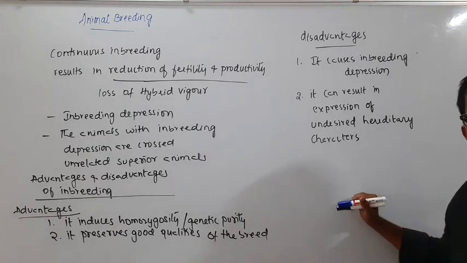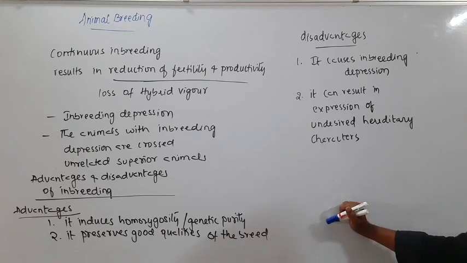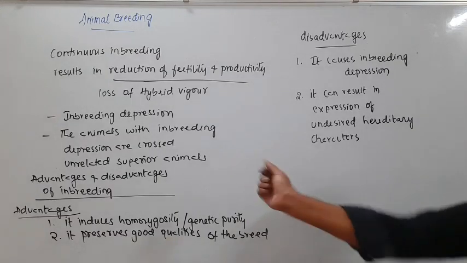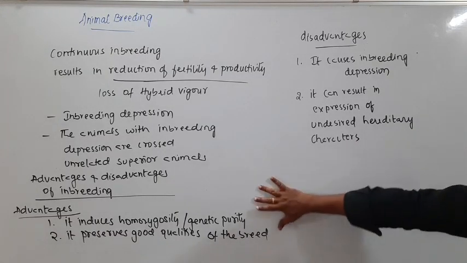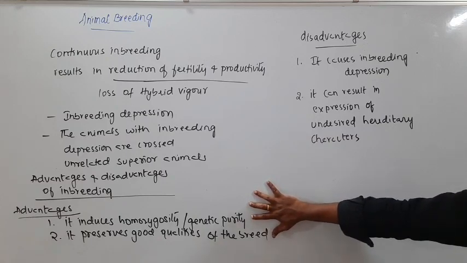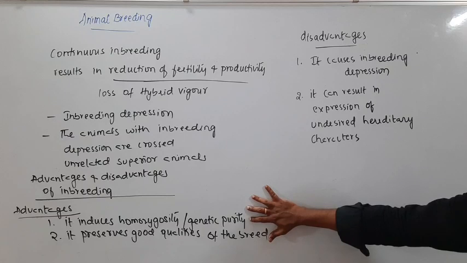Of course I understand that you are finding it difficult to understand what I am telling about all these alleles, because we have skipped a chapter, as I told, Principles of Inheritance and Variation, where we will be studying about traits, characters, and alleles, what alleles actually are, what genes are and all. There also we'll study about this homozygosity, or genetic purity, and this is obtained by self pollination in case of plants.